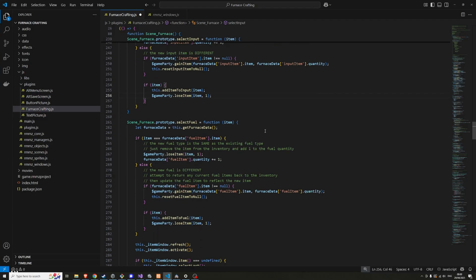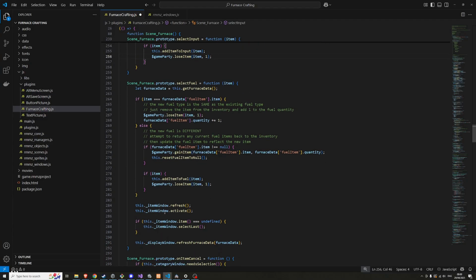And then at the bottom, we just do the same sort of thing to refresh the window, activate the window so we can continue selecting. And if the current item we are hovered on is undefined, that means that there is now nothing there and we should select the last.